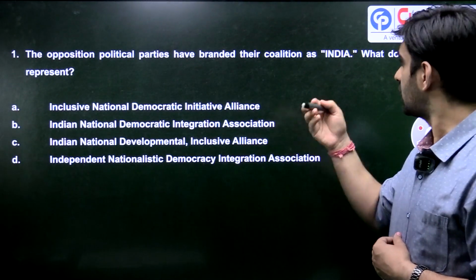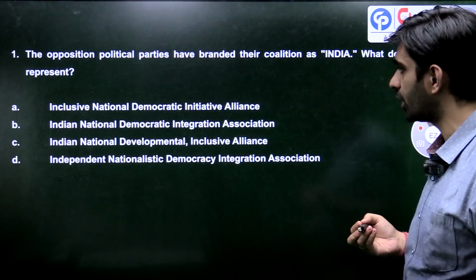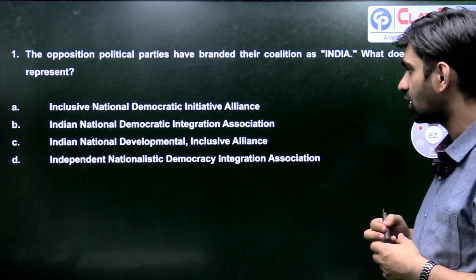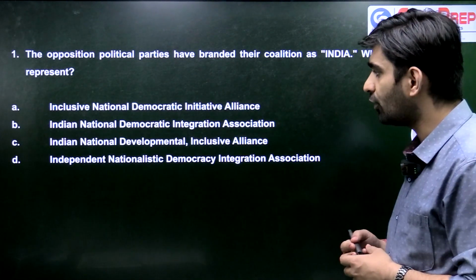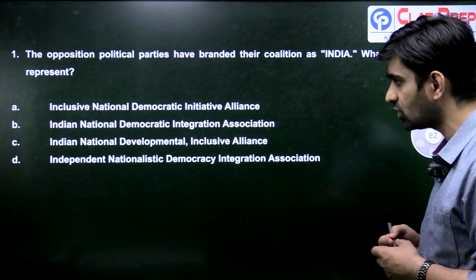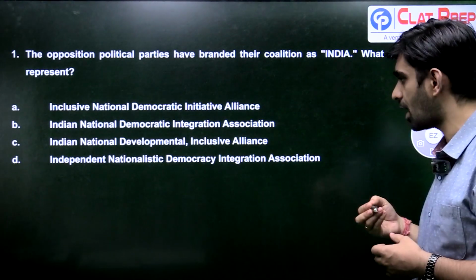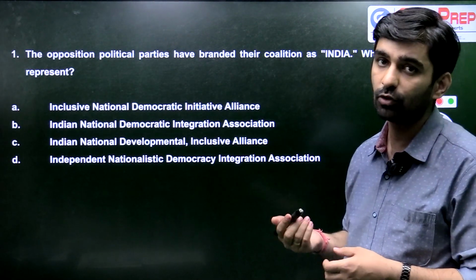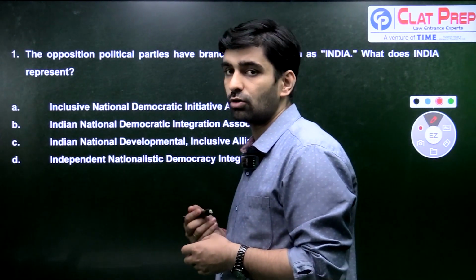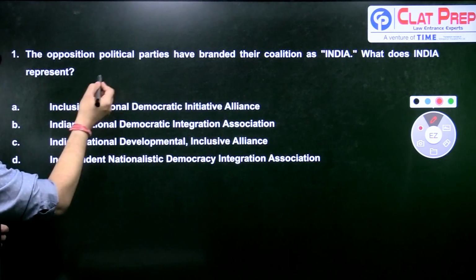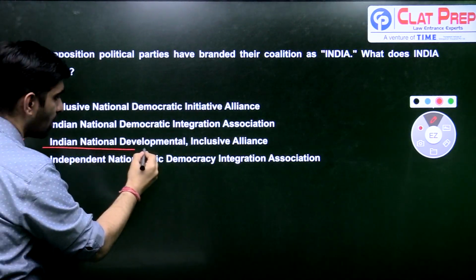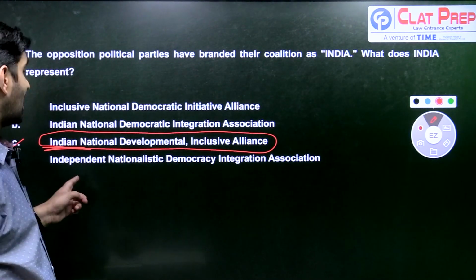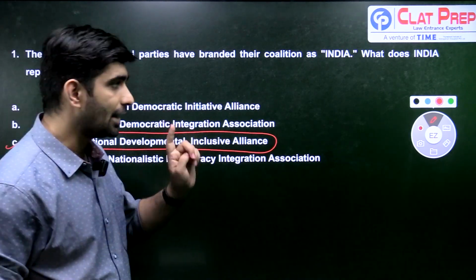Does INDIA stand for Inclusive National Democratic Initiative Alliance? Does it stand for Indian National Democratic Integration Association? C, does it stand for Indian National Developmental Inclusive Alliance? Or fourth, Independent Nationalistic Democracy Integration Association? So you have to tell me what is the full form of the coalition, which is in short known as INDIA. So the answer would be C. The full form of INDIA, when we talk about INDIA in terms of the opposition alliance, stands for Indian National Developmental and Inclusive Alliance.